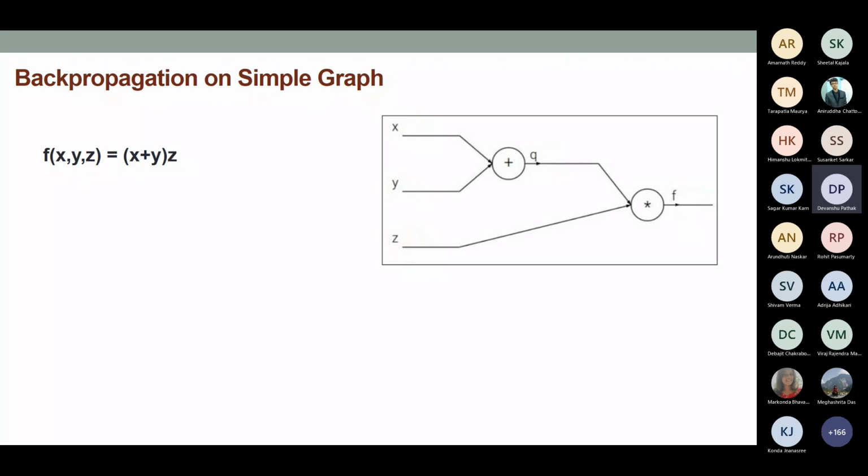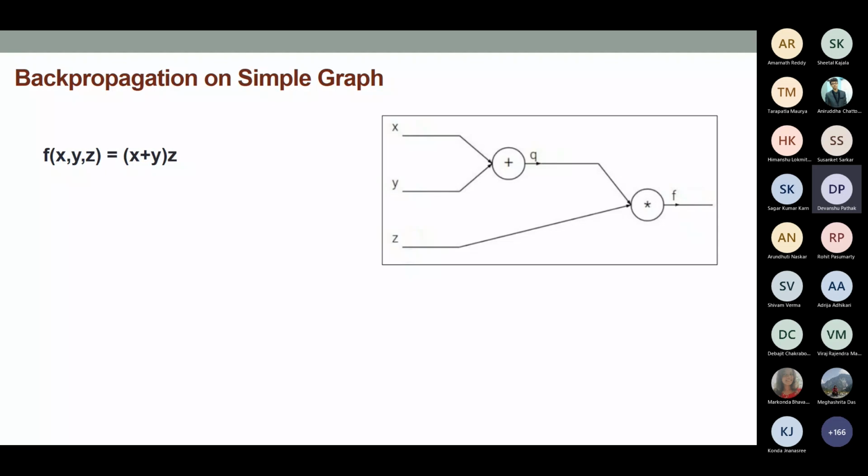Graph as in computer science graph, not like a bar chart and things like that. Just like there are nodes and connections. So any mathematical function can be represented as a graph. Now, if you can represent a particular expression as a graph, then we are going to see how you can apply the gradient computation over a graph. That's the fundamental thing. Once we know that, then you can start to apply the whole thing in a neural network.